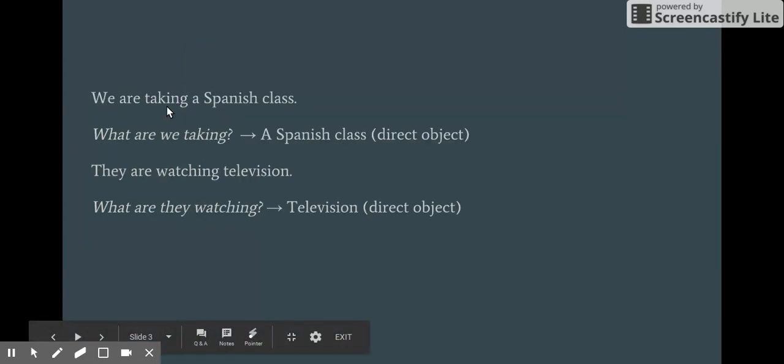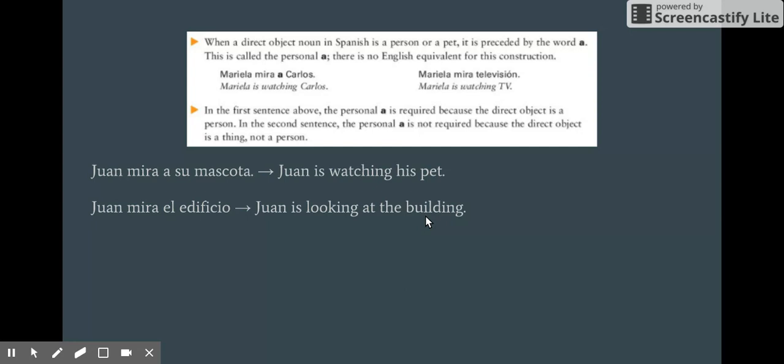Some other examples are, we are taking a Spanish class. You ask the question, what? What are we taking? We are taking a Spanish class. So a Spanish class is the direct object of the sentence. The sentence, they are watching television. You ask the question, what? What are they watching? Television. So television is the direct object in this sentence.